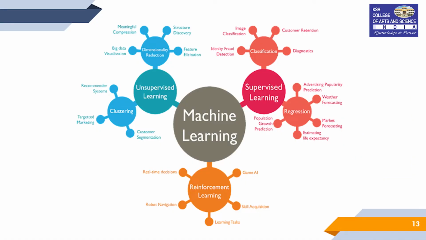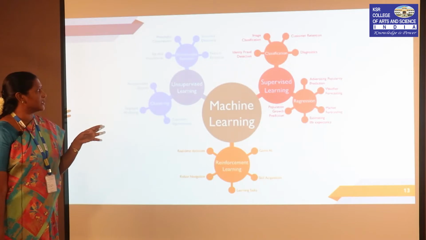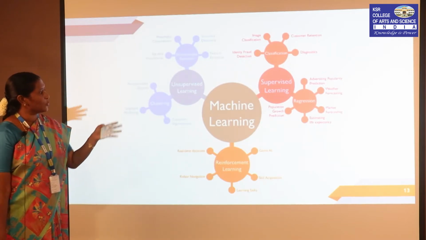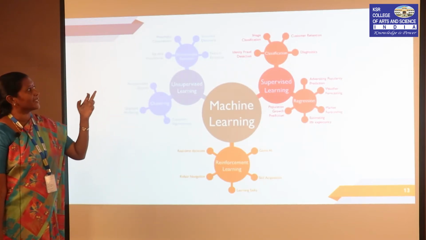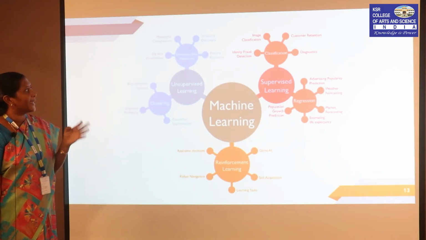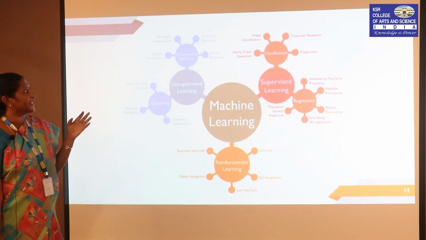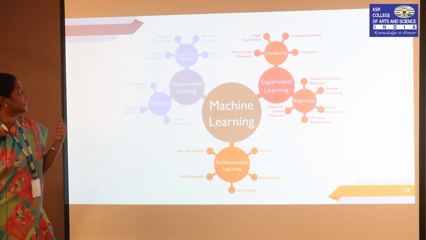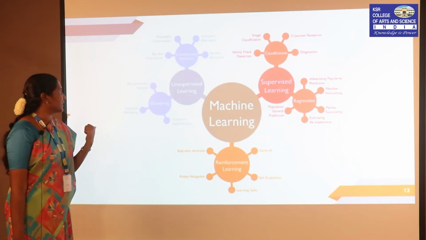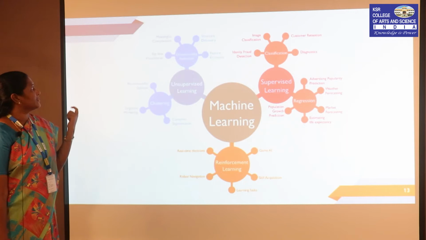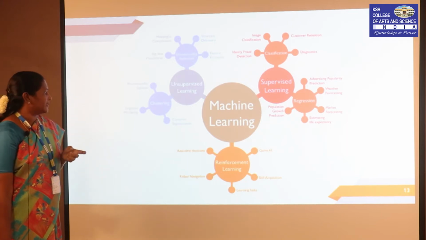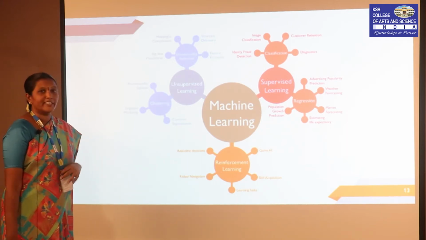This is a diagrammatic representation of the methods of machine learning. Under supervised learning, I have given examples like classification, regression, diagnostics and fraud detection. Under unsupervised learning, we can consider clustering and dimensionality reduction, and under reinforcement learning, robot navigation and so on.